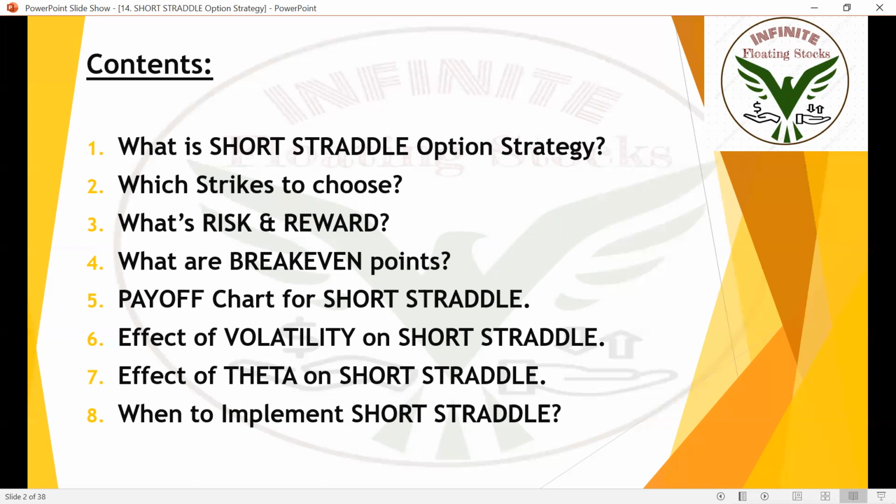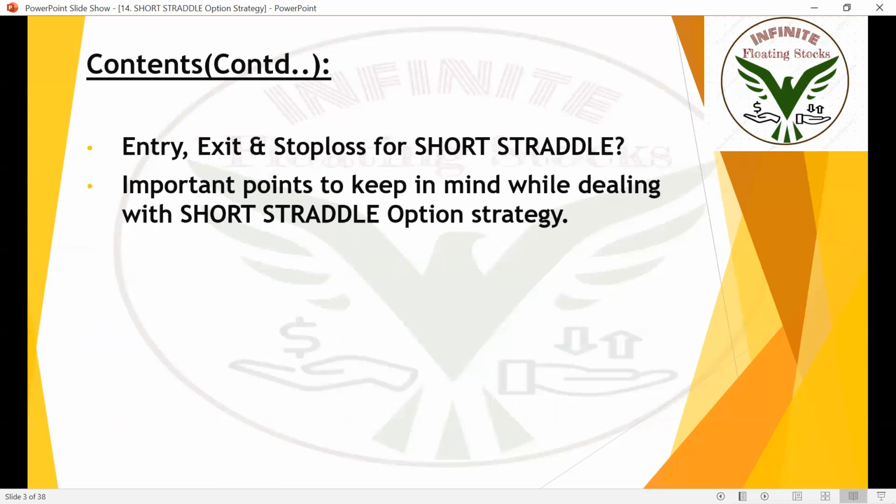You need to consider what will be the favorable time to implement the strategy in the market. So I'll tell you all the criteria that you need to look for before implementing this strategy, and when to implement this short straddle option strategy. After that, the most important point comes. It's about entry, exit, and stop loss. I'll reveal the entry point, entry time, exit point or exit time, and also the stop loss. What should be the stop loss when you're dealing with short straddle?